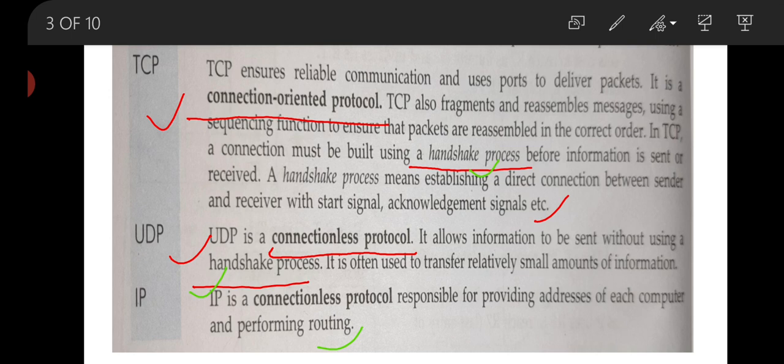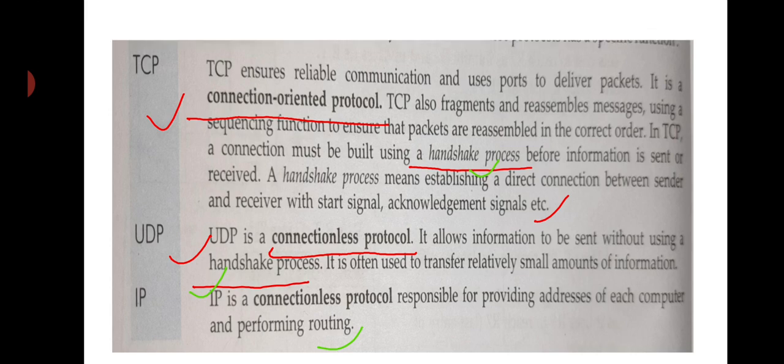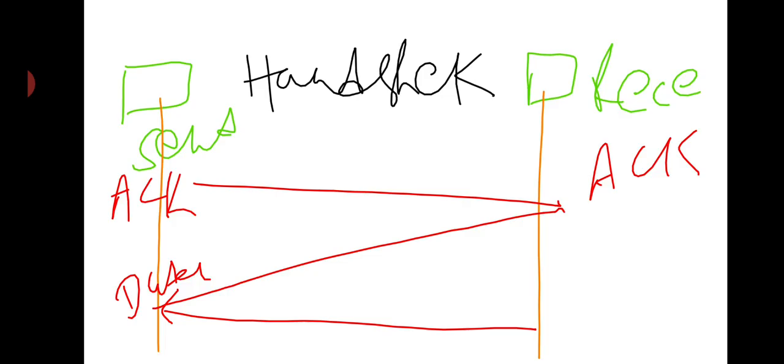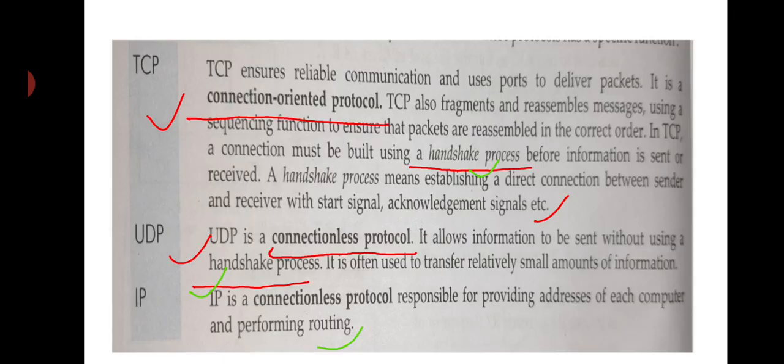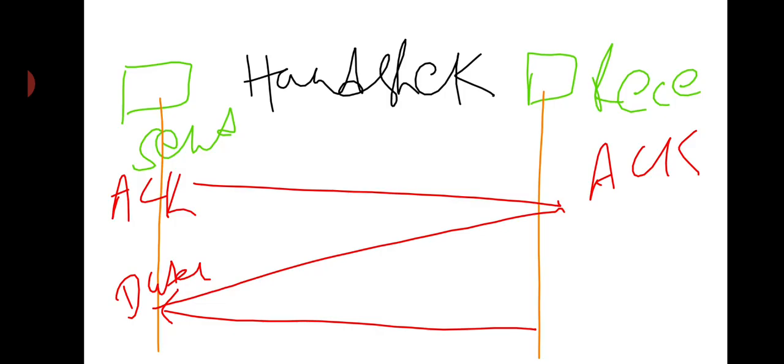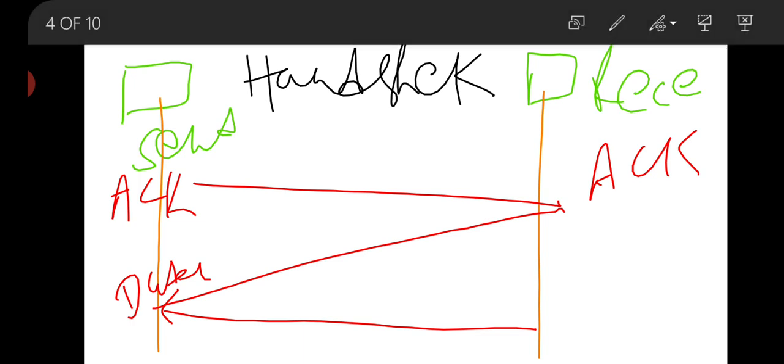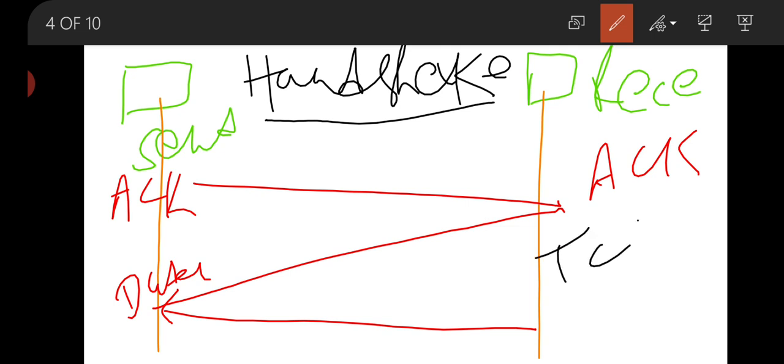You can see that the handshake process happens before transmission is sent or received. TCP supports the handshake process, but UDP does not support the handshake process.